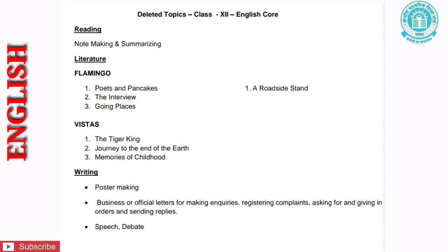The first one is The Tiger King, second one is Journey to the End of the Earth, and the third one is Memories of Childhood. Let us see the writing portion: poster making, business or official letter for making enquiries, registering complaints, asking for and giving orders, and sending replies, speech and debate.